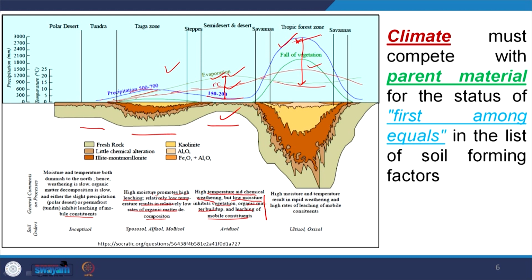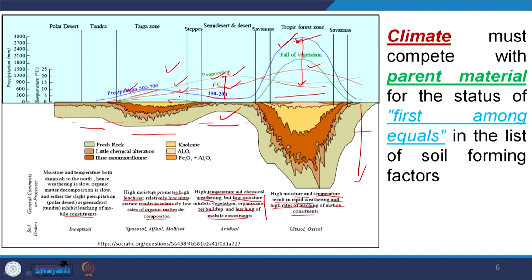But if you consider this part of the graph, here high moisture content and temperature result in rapid weathering and a high rate of leaching of mobile constituents. That is why thick soil development is there. So, these are the ideal conditions. If you compare the relative role of these parameters, slight variation of them changes the soil forming process.